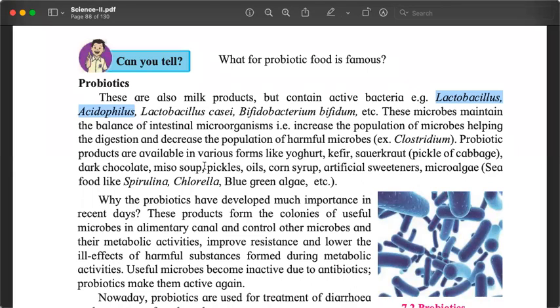So how are they useful? They are good bacteria. They help maintain the balance of our body from inside. Also, they help in digestion.